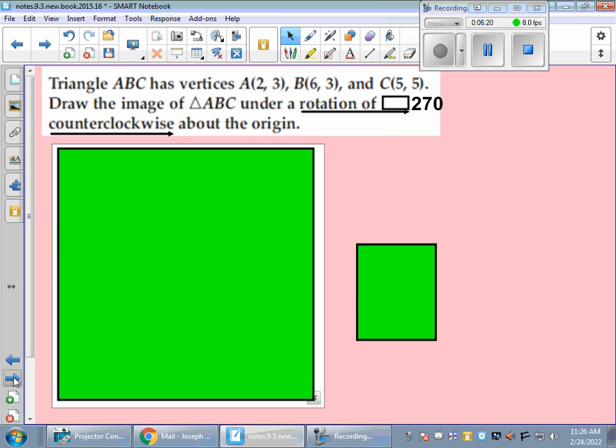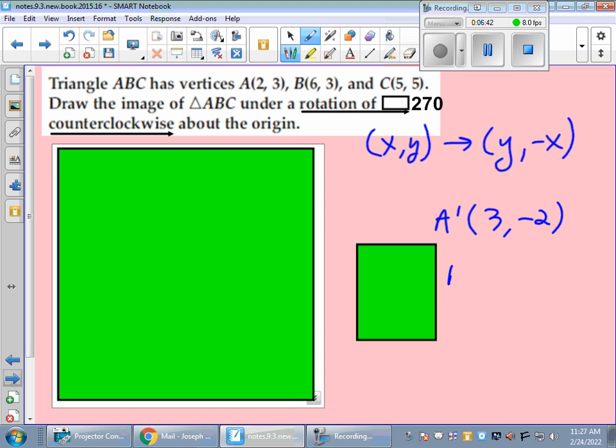Next one here is going to be a 270-degree counterclockwise rotation. You're taking your (x, y), and you are making this (y, -x). So again, take all of your original ordered pairs. I'm just going to give you the answers again. A prime is going to be (3, -2). B prime is going to be (3, -6). And C prime is going to be (5, -5).